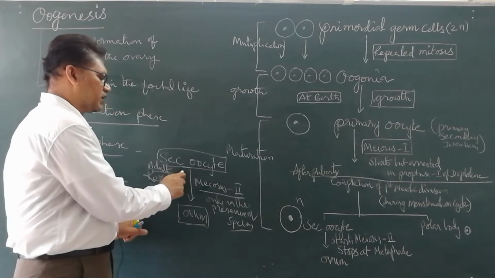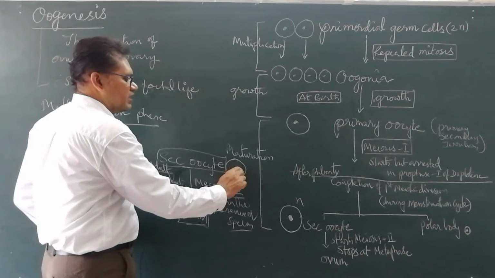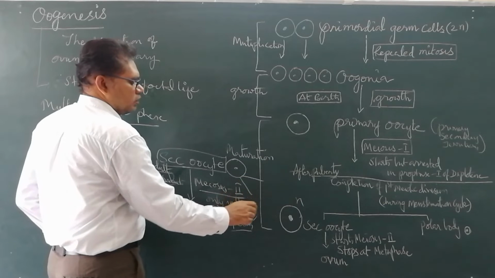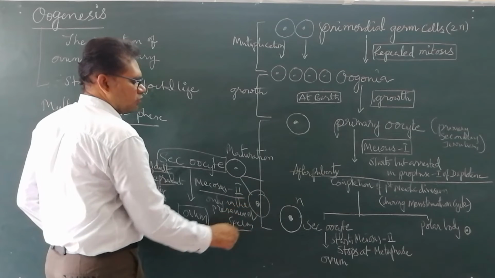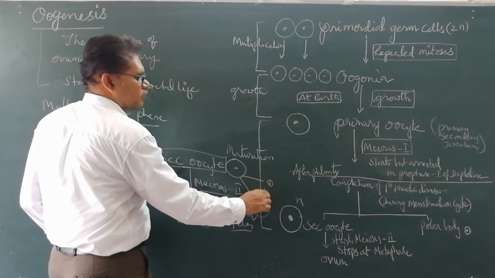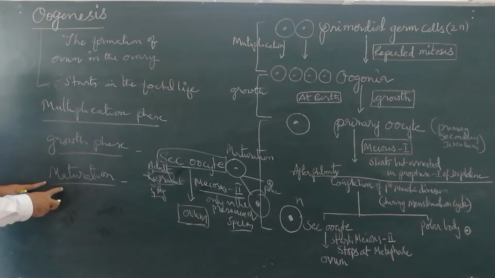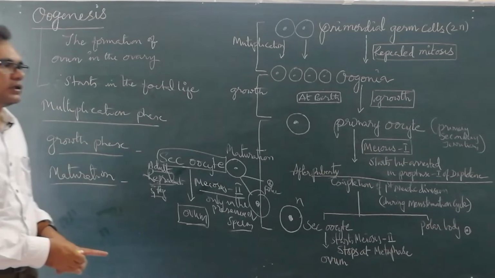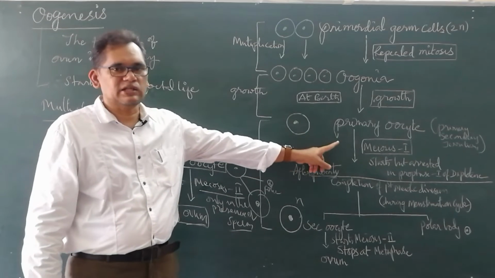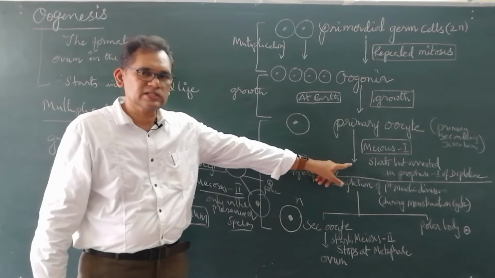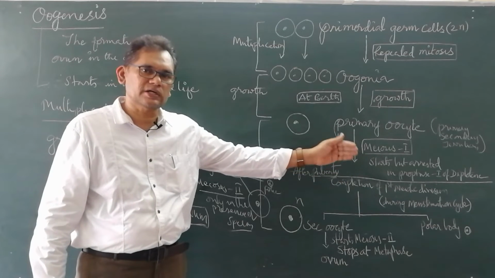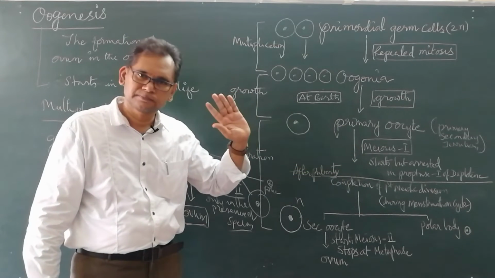This secondary oocyte also divides into 2: one larger one, this is the ovum, and a smaller one, again a polar body. This is what happens during maturation. In maturation, the primary oocyte in the fetal stage starts meiosis 1 but stops at diplotene of prophase 1.